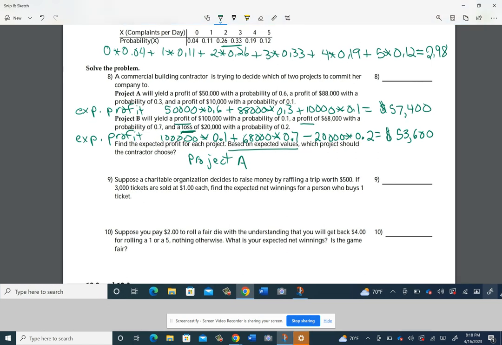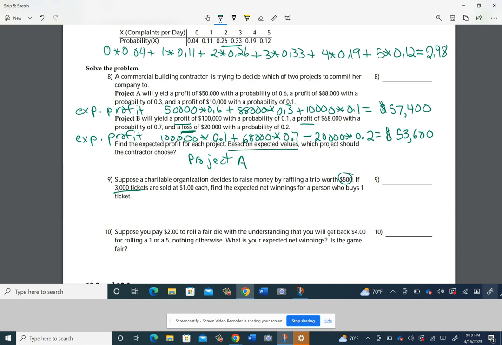And so I wanted to do a couple of those. One that we looked at was like the raffle situation. So here we have a charitable organization that's going to raffle a trip worth $500. 3,000 tickets are sold, and we'll use the fact they're sold $1 each in a minute. And then the question here is to find the expected net winnings for a person who buys one ticket.